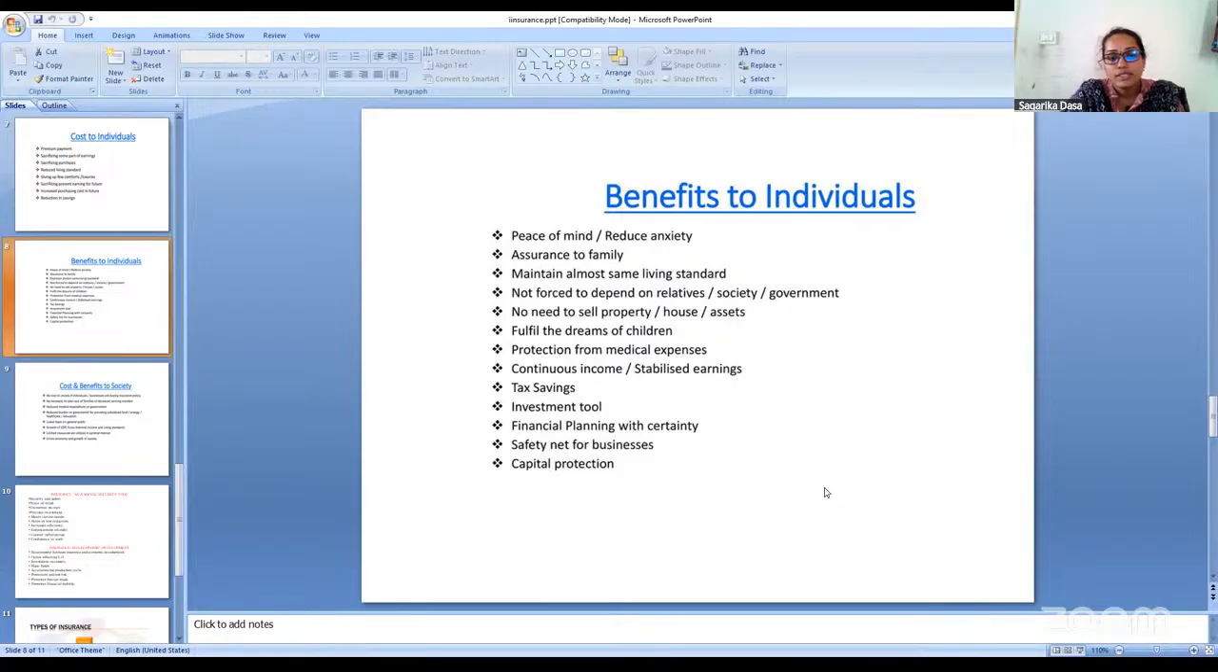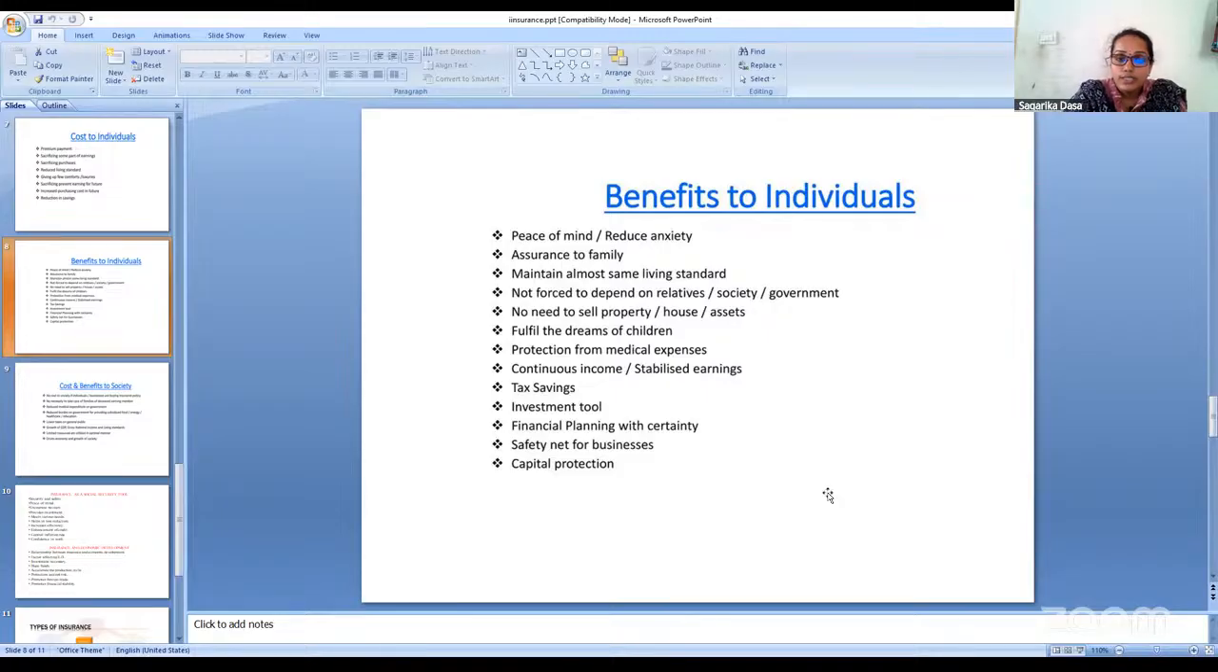Continuous income, stabilized earnings. Another benefit for the individual is they will have a continuous income and stabilized earnings. After the expiry of the policy, they can get the compensation amount at regular intervals if they are willing. Then they are going to have a continuous income. It's a kind of pension after the retirement. In the same way, insurance is also throughout the service. If they are paying for the insurance, after the retirement the insurance company will pay them at regular intervals. So they are going to have a continuous income and stable earnings.